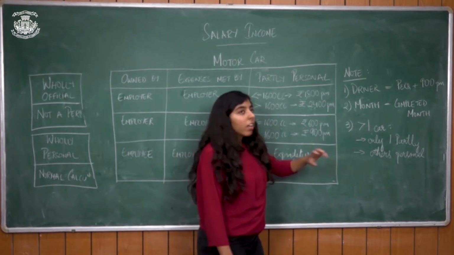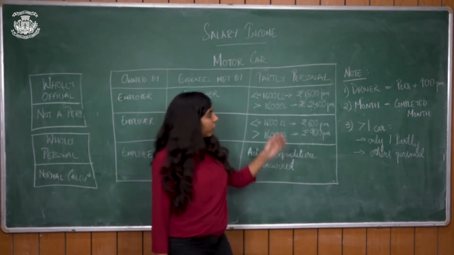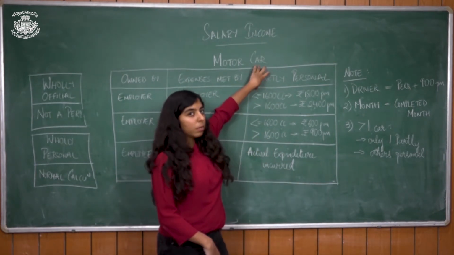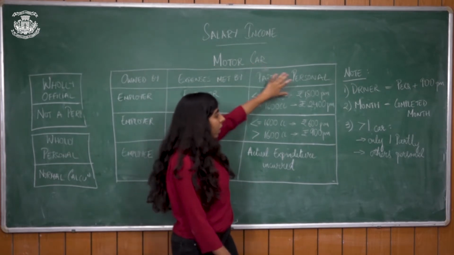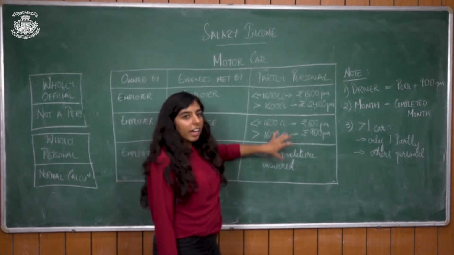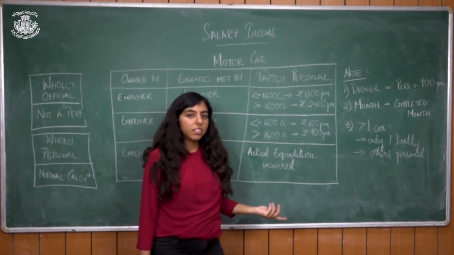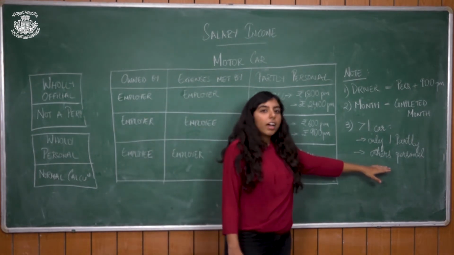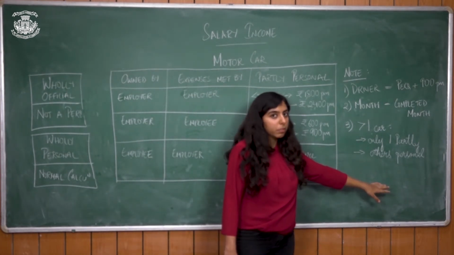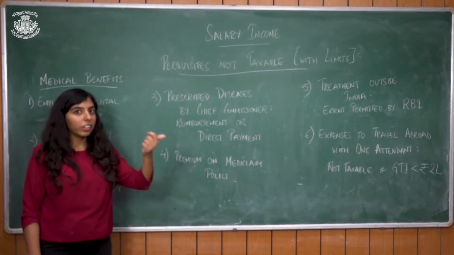The third case, if the employer has been providing the employee with more than one car for partly personal and partly official purpose, then only one car will be valued as per these guidelines. In all the other cars, say he has two cars, the second car will be treated as used for wholly personal purpose. So this is the last type of perquisite, that is, perquisite that is not taxable.